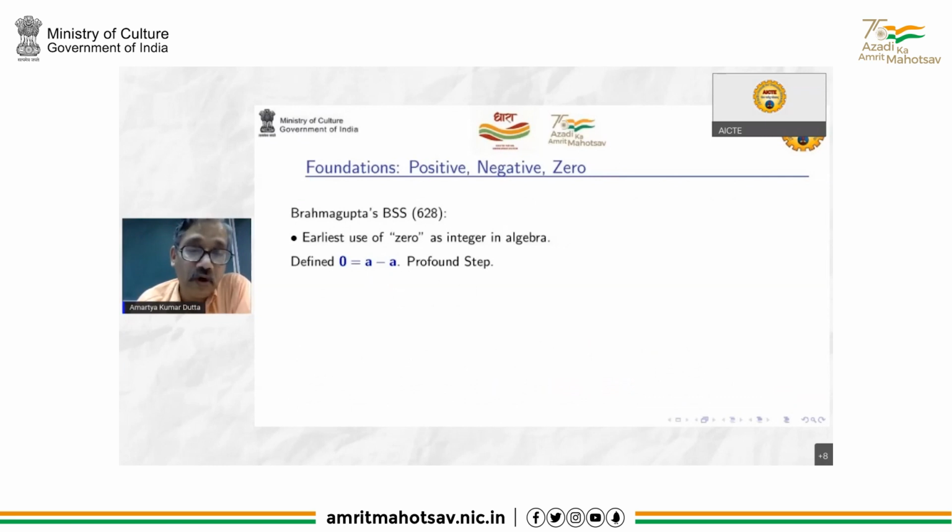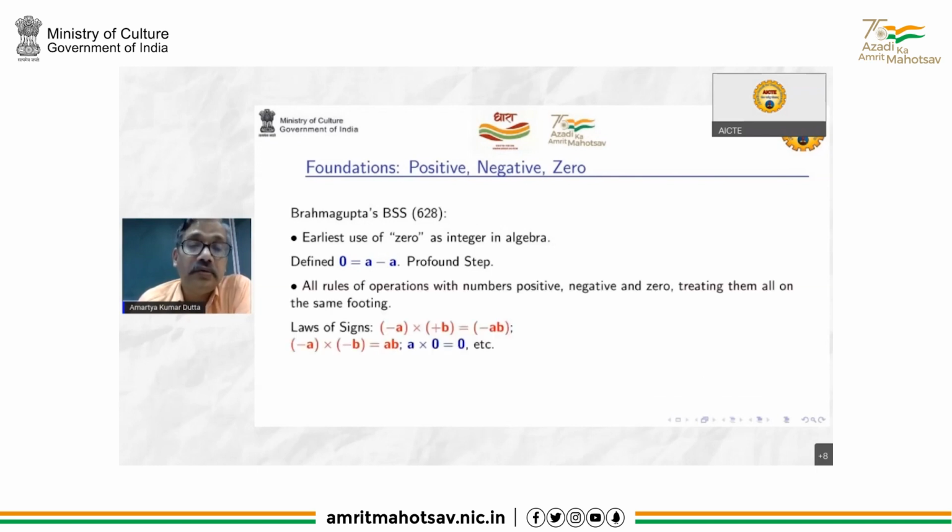First of all, zero as a place marker is much more ancient. But zero as an integer in algebra is a unique contribution from India, and this is something we see for the first time in Brahmagupta. Zero as an integer on par with positive and negative numbers. And it is defined as a minus a, zero. So that clarity was a profound step. And all the rules of operations with positive numbers, negative numbers, and zero, treating all on the same footing, are given. There are a whole lot of rules.